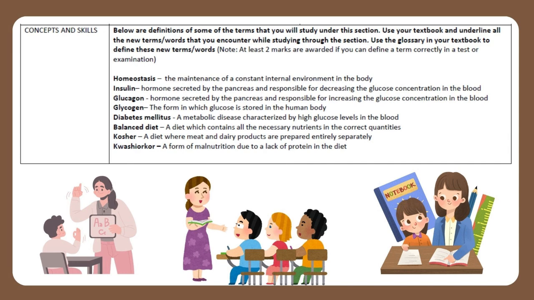Diabetes mellitus, a metabolic disease characterized by high glucose levels in the blood. Balanced diet, a diet which contains all the necessary nutrients in the correct quantities. Kosher, a diet where meat and dairy products are prepared entirely separately. Kwashiorkor, a form of malnutrition due to a lack of protein in the diet.